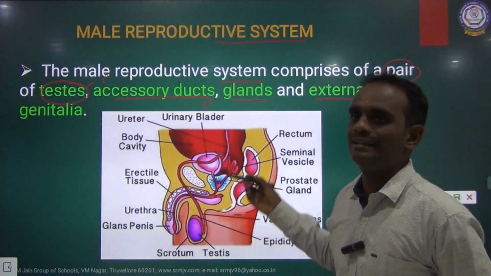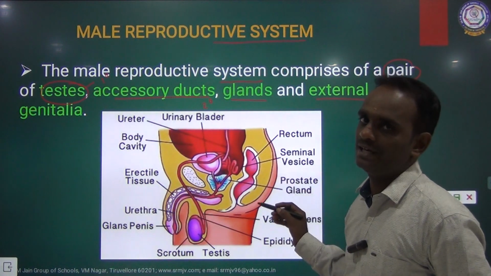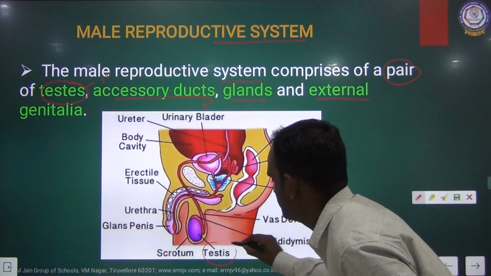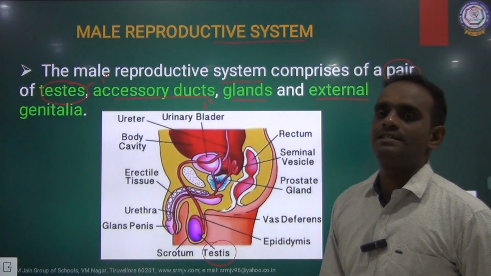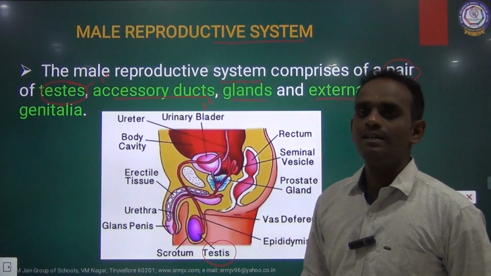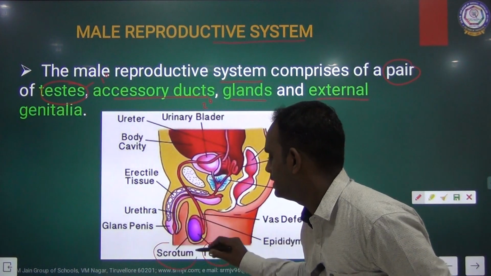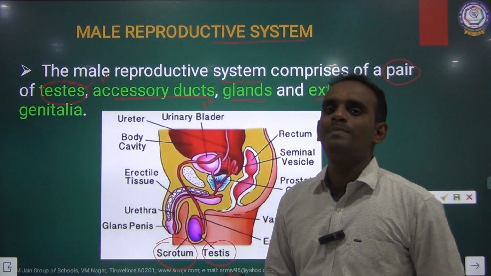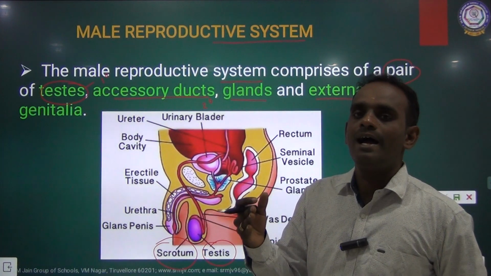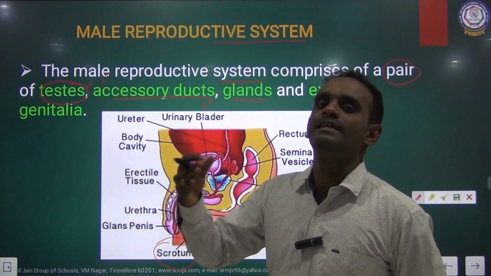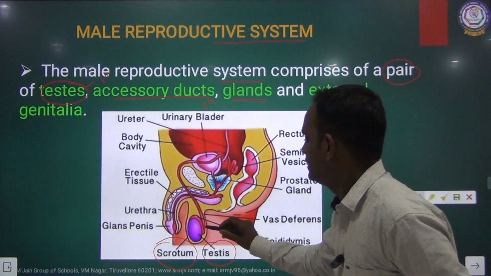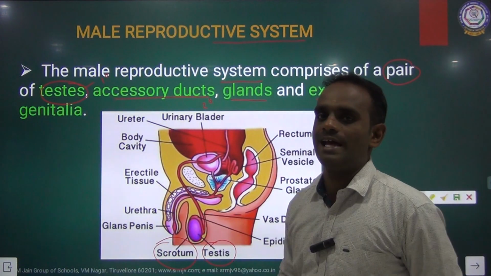Now I am going to mark these parts in this picture. Listen very carefully. This is called testis. A pair of testis is present inside the scrotal sac. Scrotal sac is nothing but a muscular bag-like structure just hanging outside the abdominal cavity. Clear? So a pair of testis is present inside the scrotal sac.